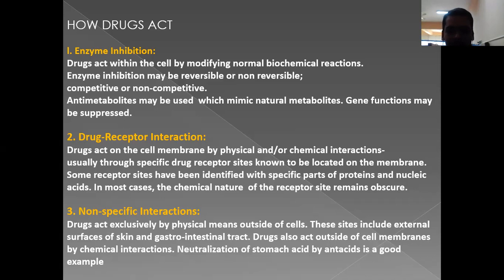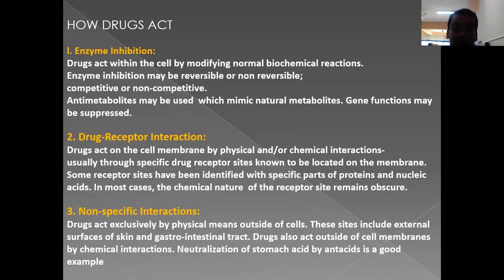In such cases, some receptor sites have been identified with specific parts of proteins or certain nucleic acid. Most chemical substances occupy the receptors to show the desired response by binding the site.